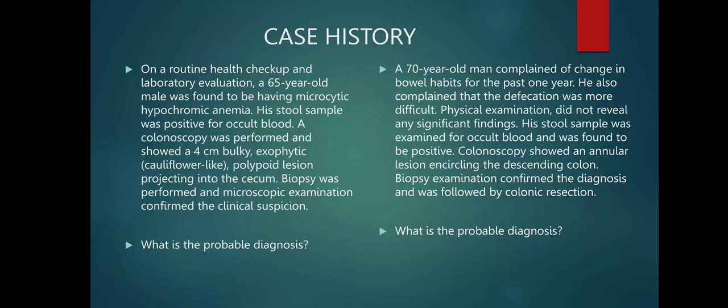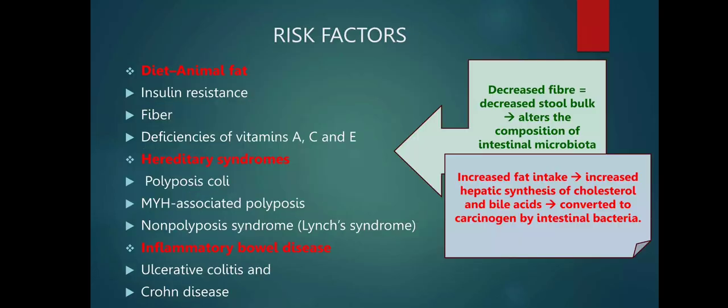A 70-year-old man complained of change in bowel habits for the past 1 year. He also complained that the defecation was more difficult. Physical examination did not reveal any significant findings. His stool sample was examined for occult blood and was found to be positive. Colonoscopy showed an annular lesion encircling the descending colon. Biopsy examination confirmed the diagnosis and was followed by colonic resection. So, what is the probable diagnosis?